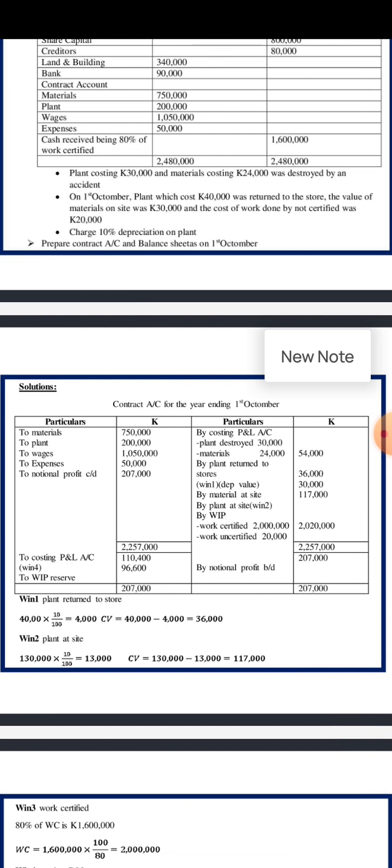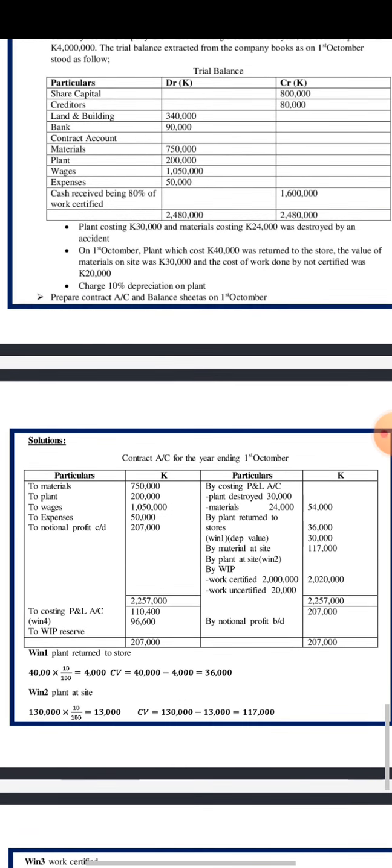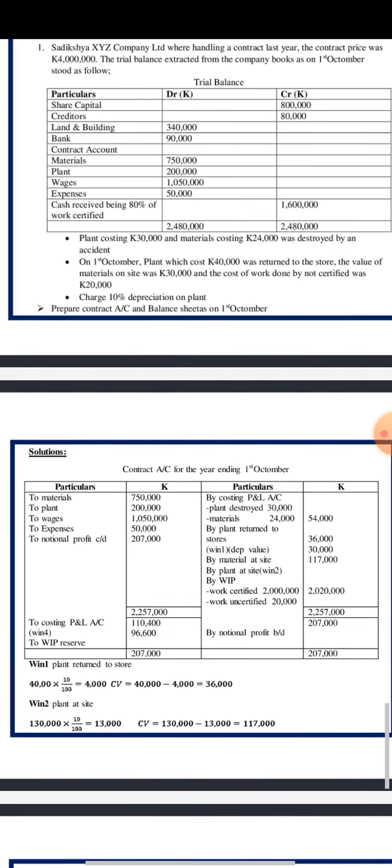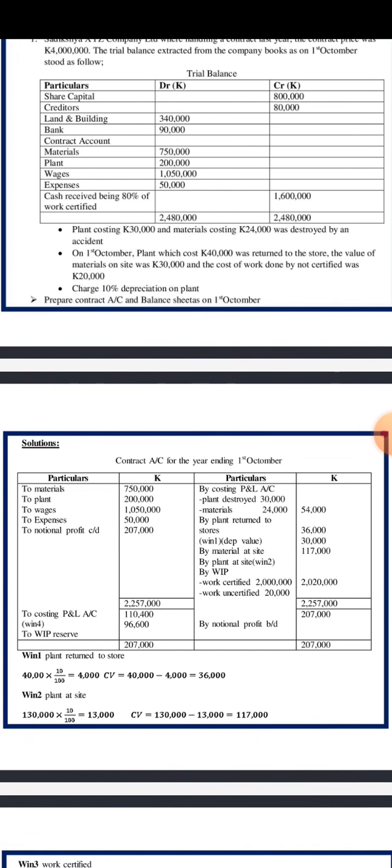We proceed to work in progress. For work in progress, we have been given a percentage. If you go back here, cash received being 80,000 of work certified.